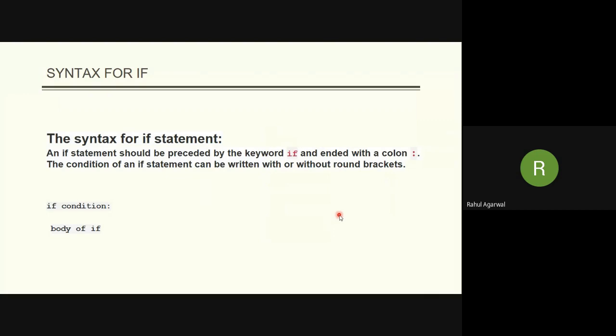Syntax. If condition, followed by a colon and then the body of if. One thing you can see, the condition may or may not have parentheses. It doesn't matter for both. Is it clear?